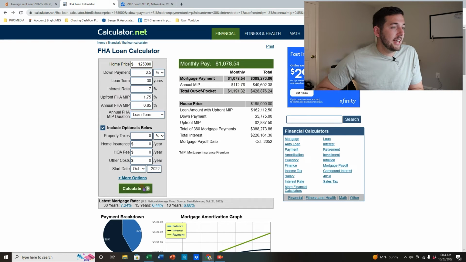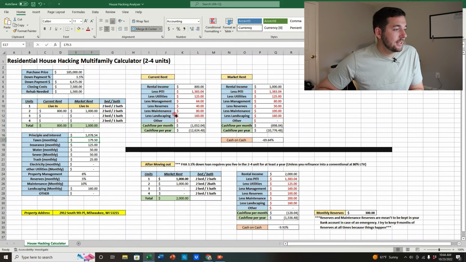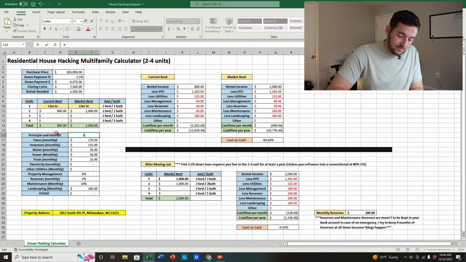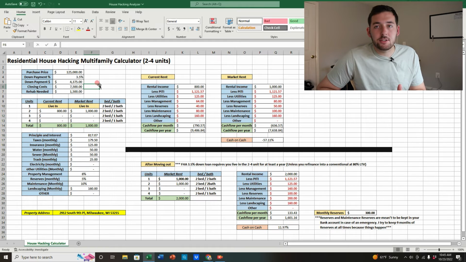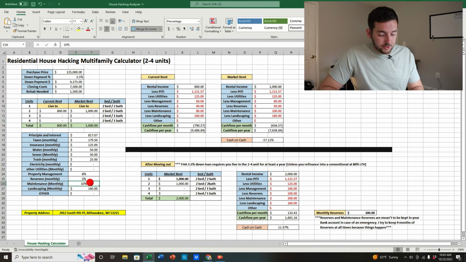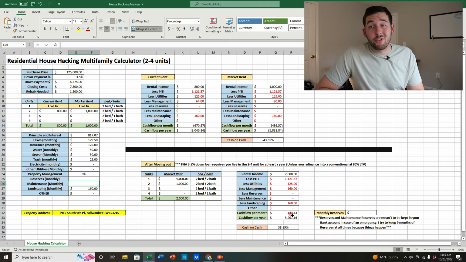So let's hit calculator. Now we're at 817.07. Go back over here and change that to 817.07. So now at that $125,000 mark, you can now cash flow $133.43 after everything's said and done. But what you'll actually be getting each month, once you take out the 10% and the 5%, is about $433 in your pocket every single month.